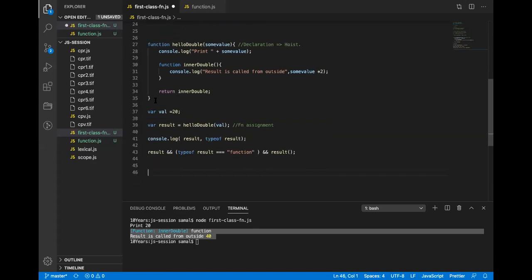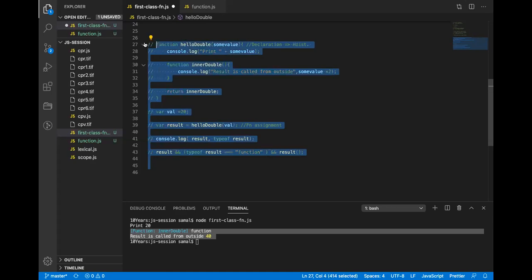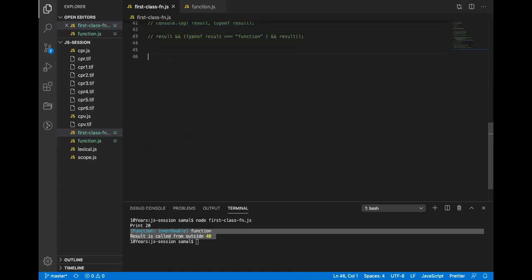Okay? So this was the example with a declaration. Let me give you another example with the assignment. I'll just comment this out. I'll say var logic. Whenever you create a function assignment, the function does not have a name.